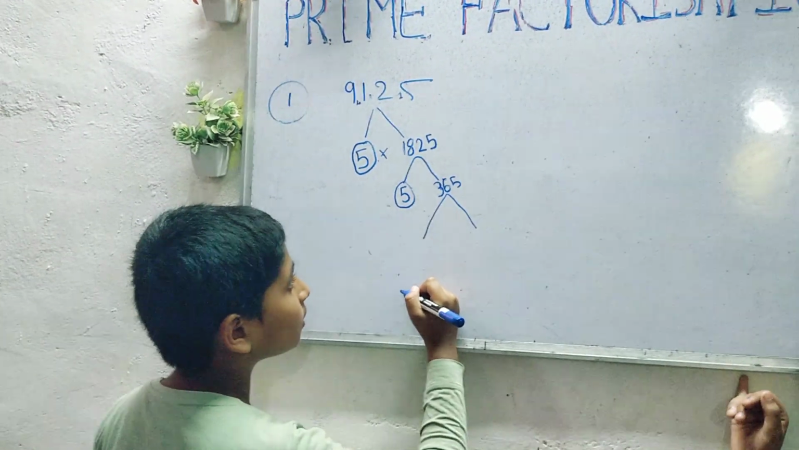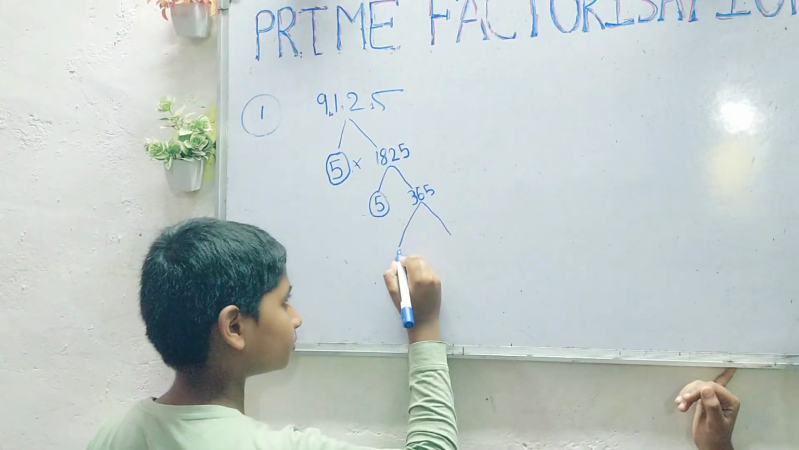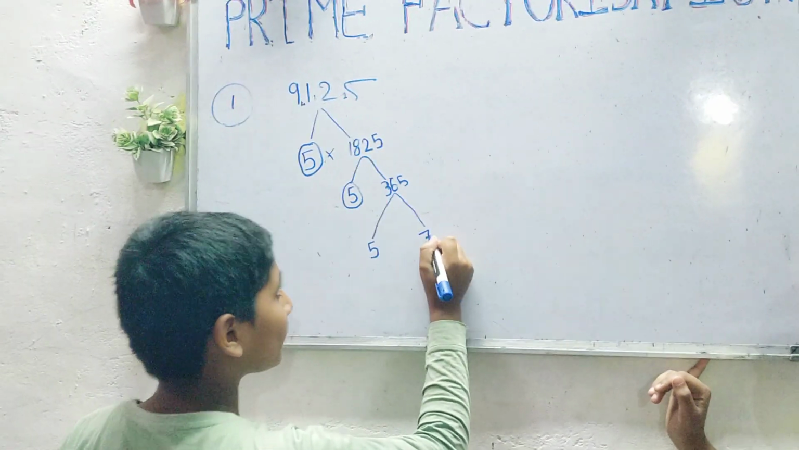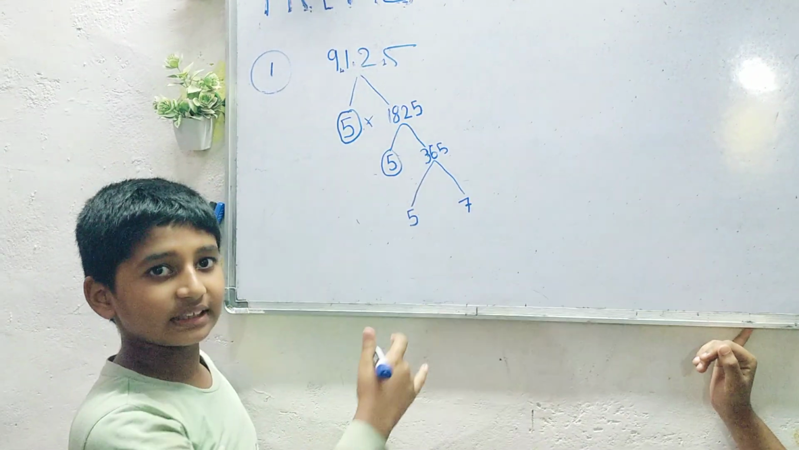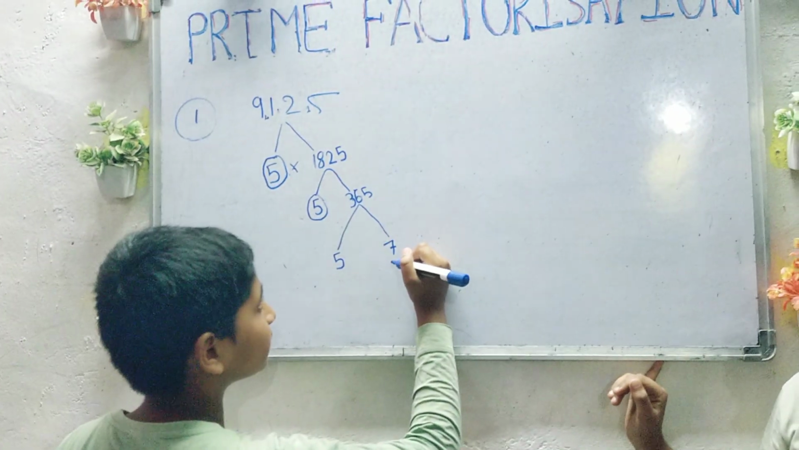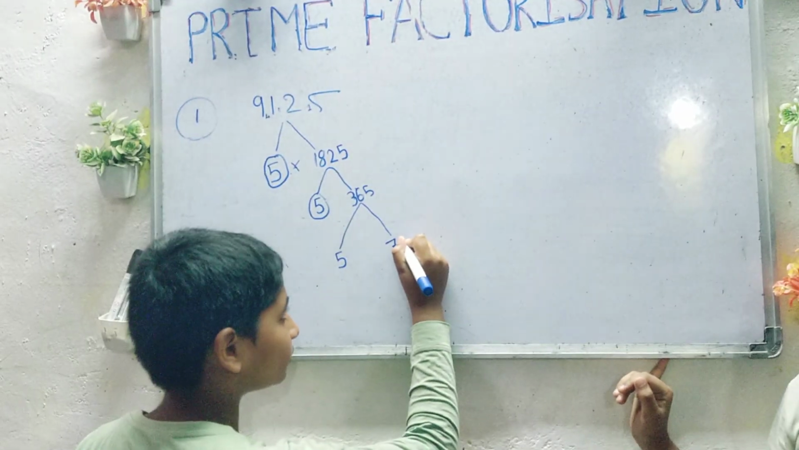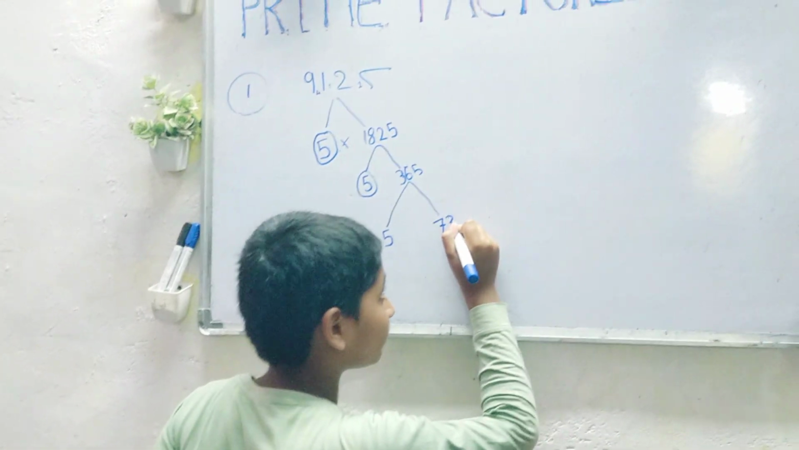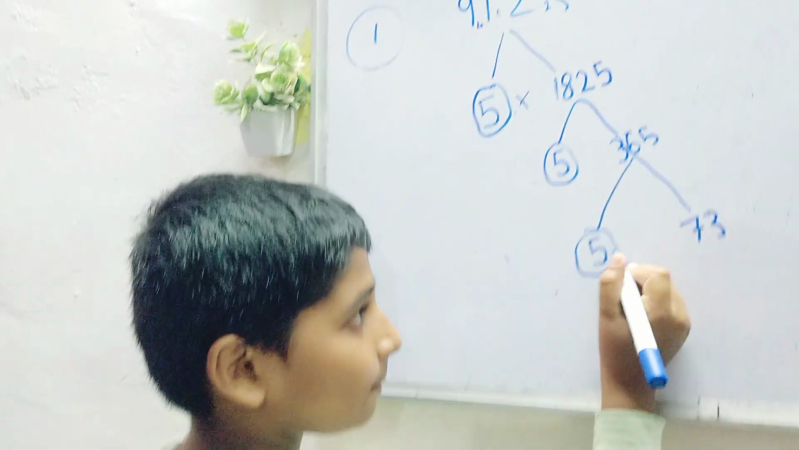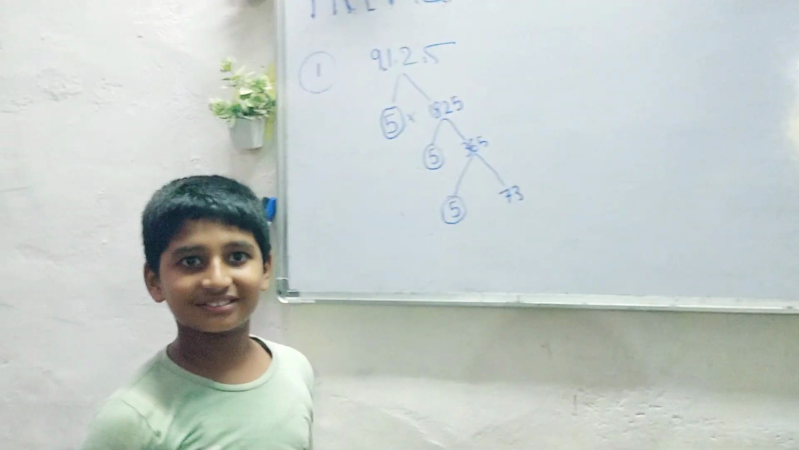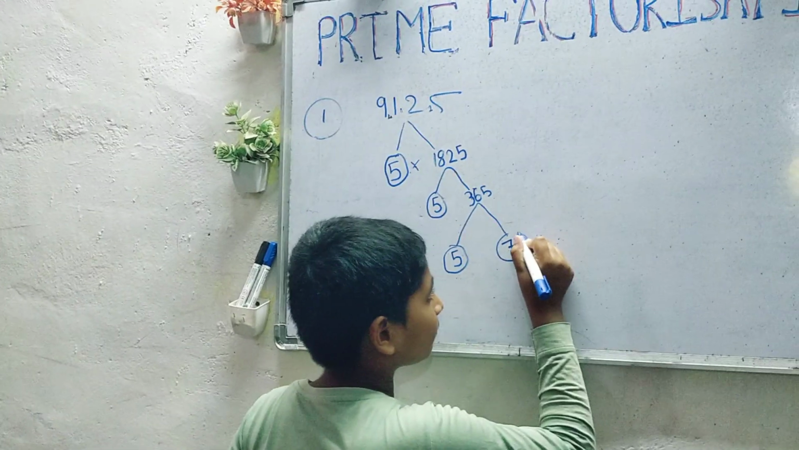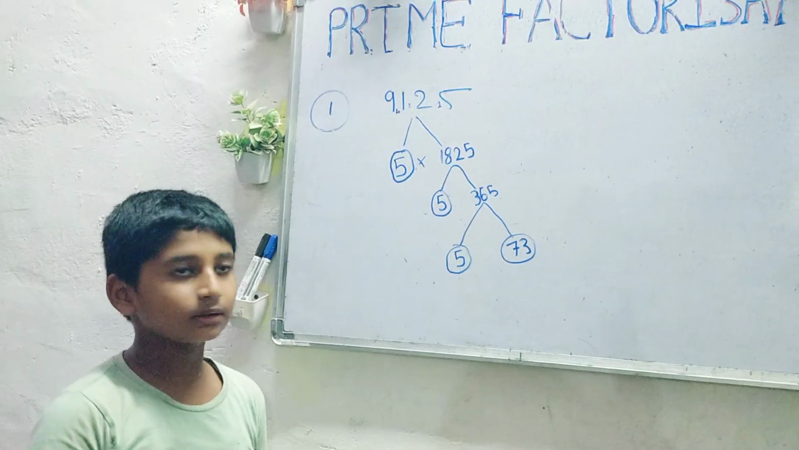Then again which table can you take? Again you can take the 5 table. Come on. 5 7s are what? 35. Yes. So 3 will remain, it will become 33... 5 3s are 15. Done. So is 5 a prime number or not? Circle. Is 73 a prime number or not? Yes, it is a prime number. So circle it. So your factorization ends here. Finish.